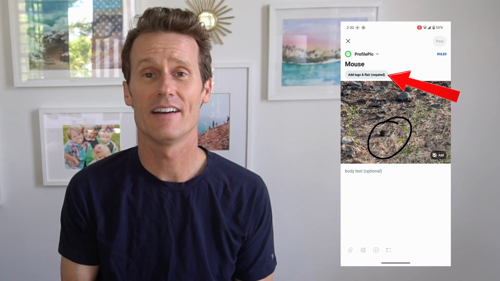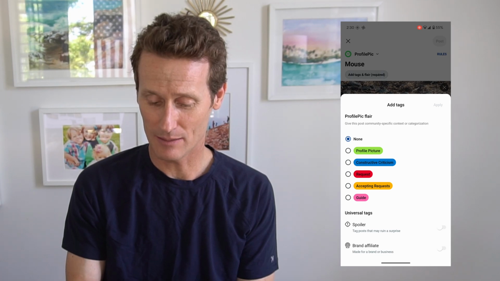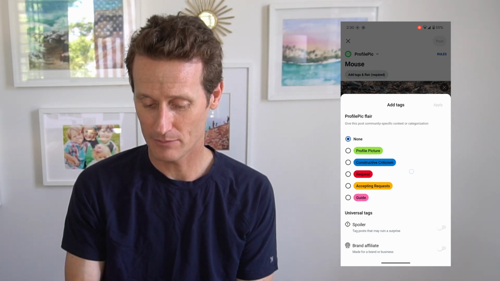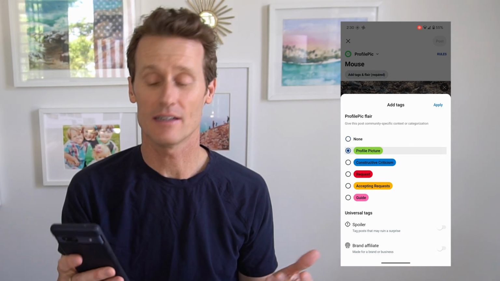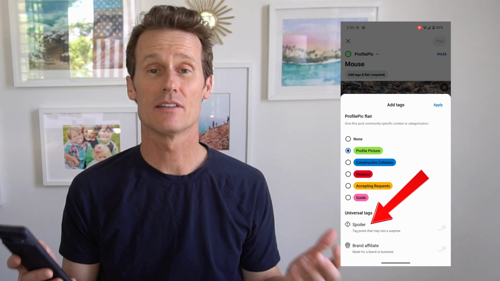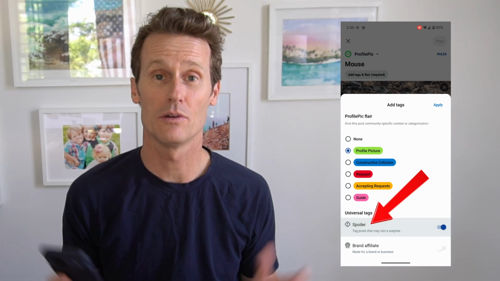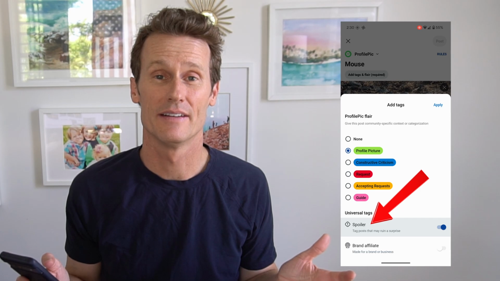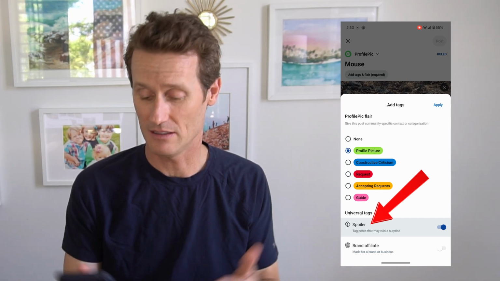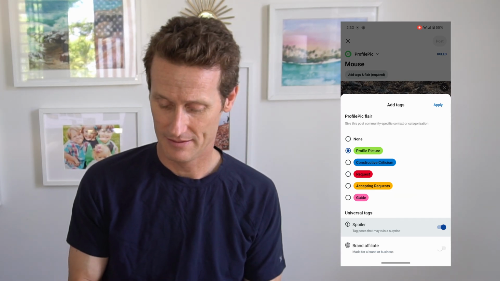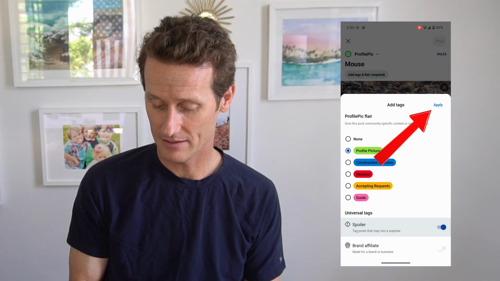Click that. And then on the thing right above the picture, it says add tags and flare. Click on that. You'll see a bunch of options. You can mark this as your profile picture. You can also mark it as a spoiler. So maybe you secretly are a mouse and you're like, spoiler, I'm a mouse. I'm not a real person. I'm some super smart mouse that somehow got onto Reddit. You can click apply in there, and then you can post that if you want.